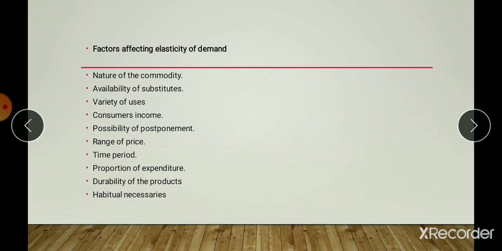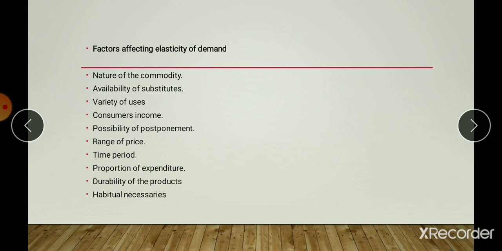Or take the example of gold. If the gold price decreases by a small amount, more consumers are going to buy gold, right? Here the demand for luxury is more elastic.